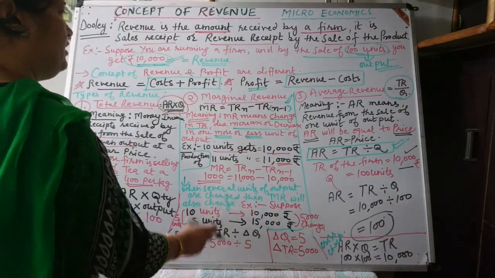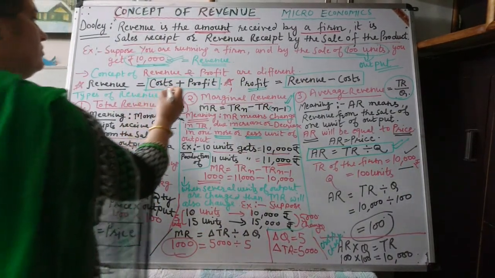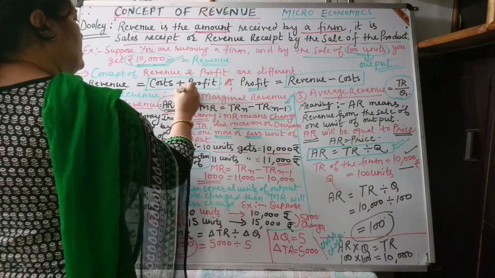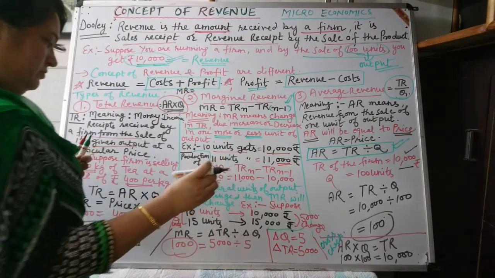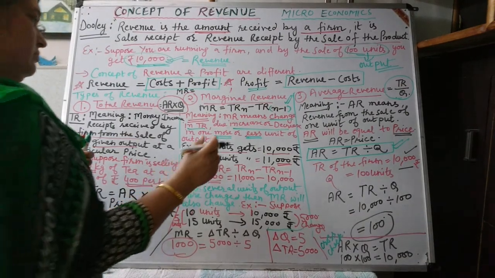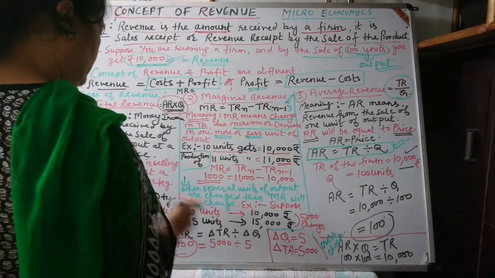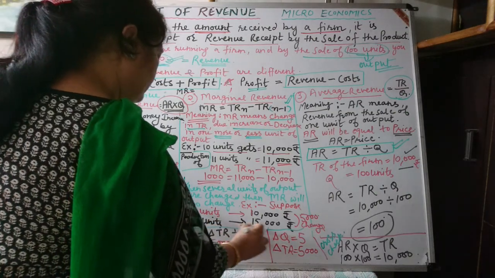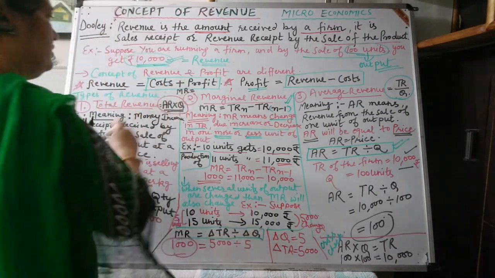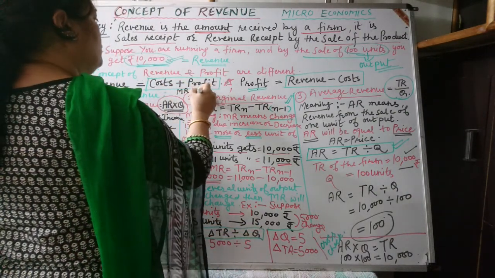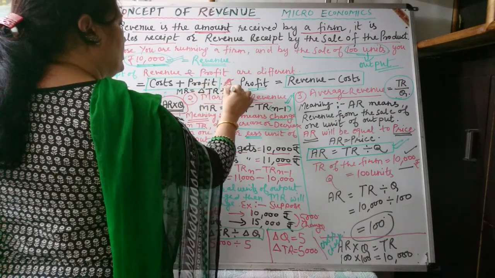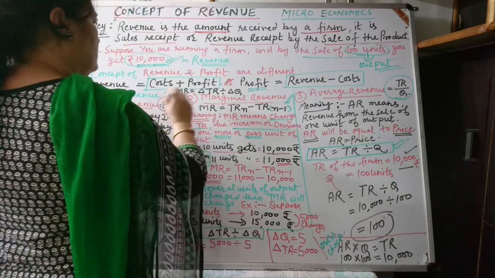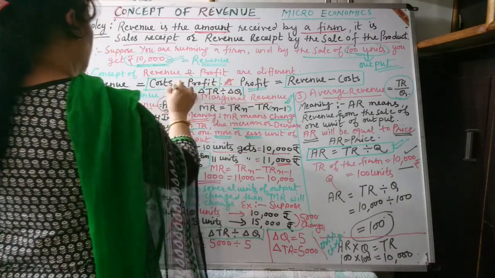And here is one more method for the calculation of marginal revenue: marginal revenue is equal to change in total revenue divided by change in quantity.